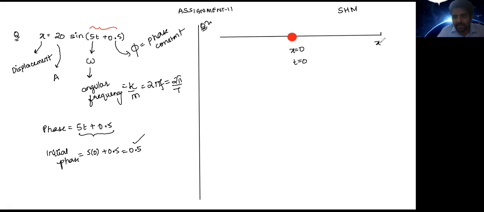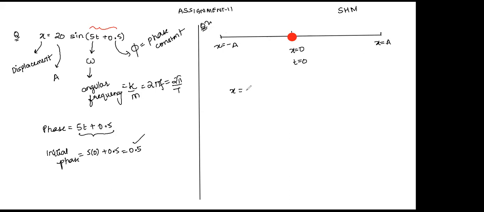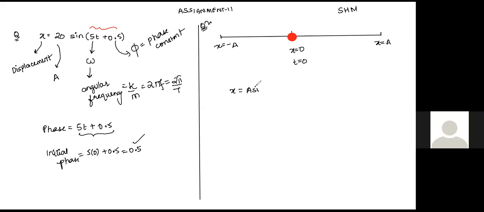Can you try and tell me the equation for a particle which starts this entire SHM from the mean position? What is the equation?